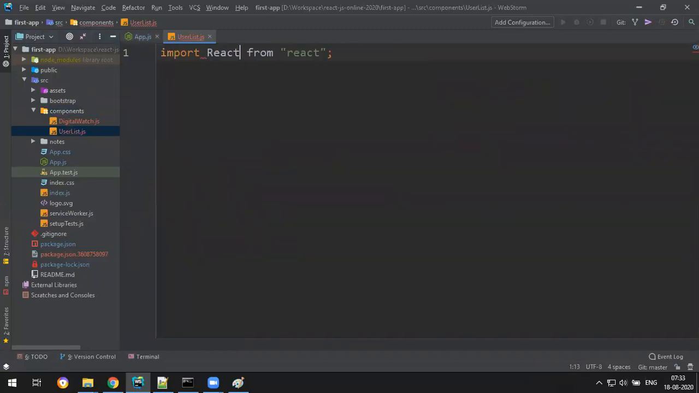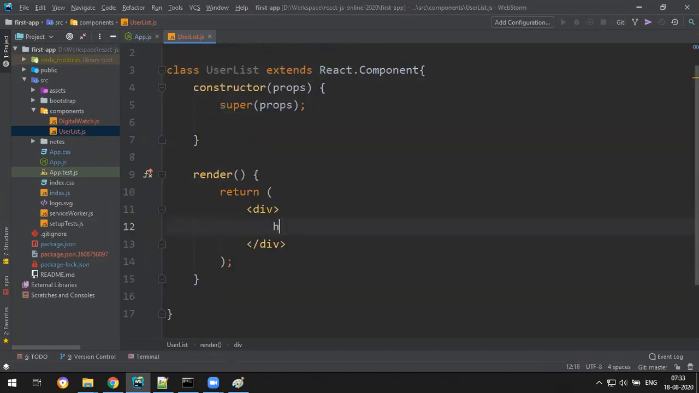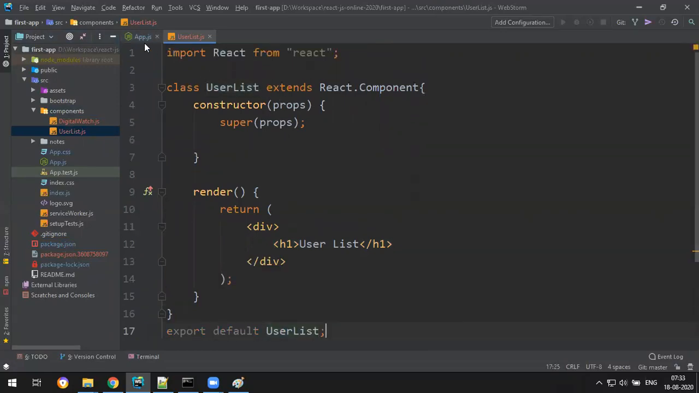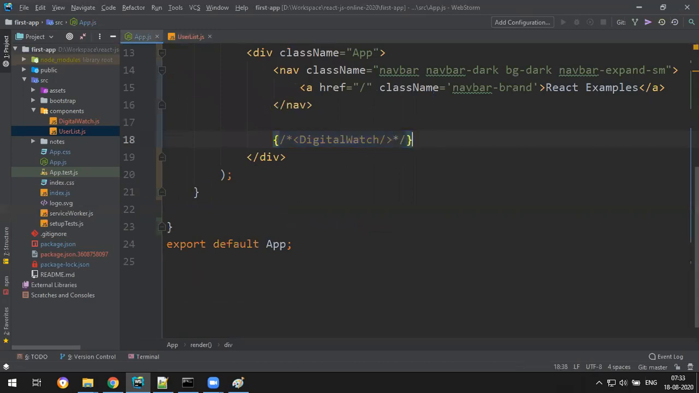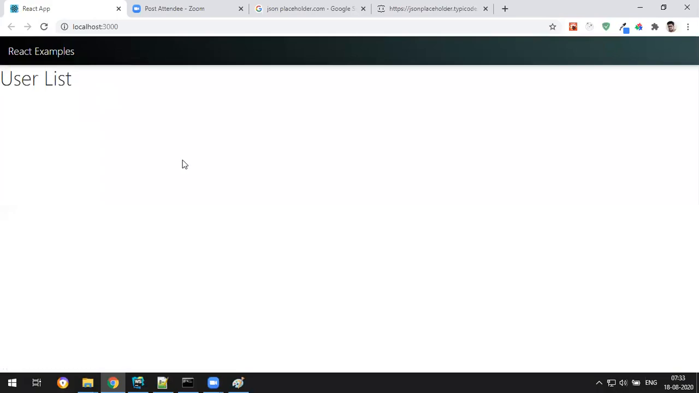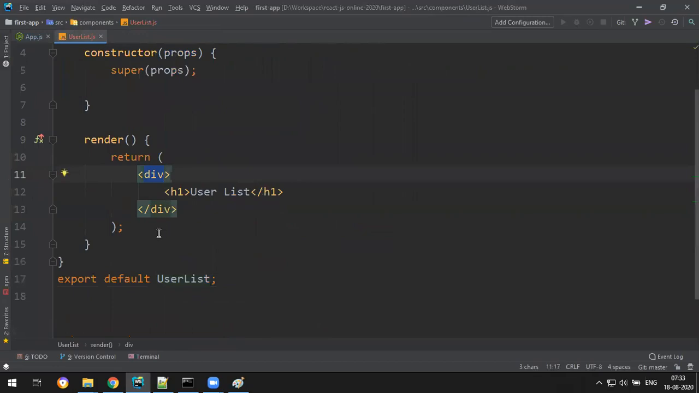I have to create a component. Import React from React, and the class UserList extends React.Component. In that, a render method with an h2 or h1 saying user list, and then export default UserList. So the structure is ready. Let's add it to app.js. Below this I will add UserList, so that you get the default message, user list.